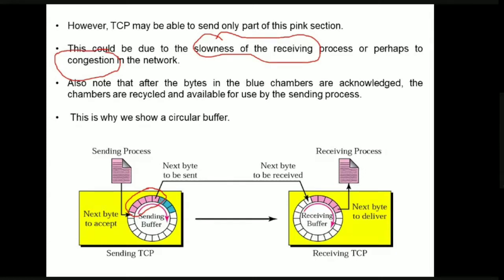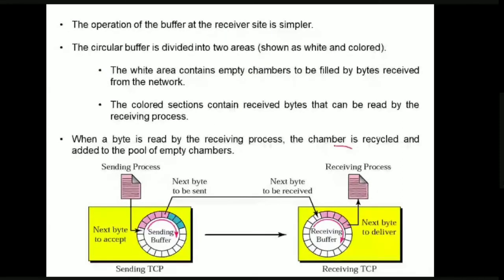So as already told, when the values in this blue part are acknowledged, they are immediately converted into white color. So this is the reason why we show this with the help of a circular buffer. Now coming to the receiving side. In the receiving side, it is very simple to implement. It is only divided into two areas. What are they? A white color one and a pink color one. So what does the white color one specify? Obviously, it specifies the empty chambers. These should be filled by the bytes which are received from the network.